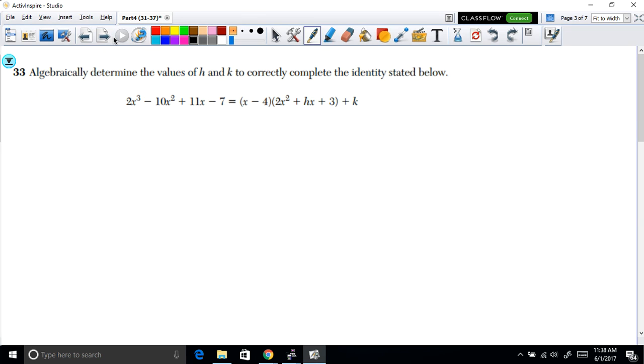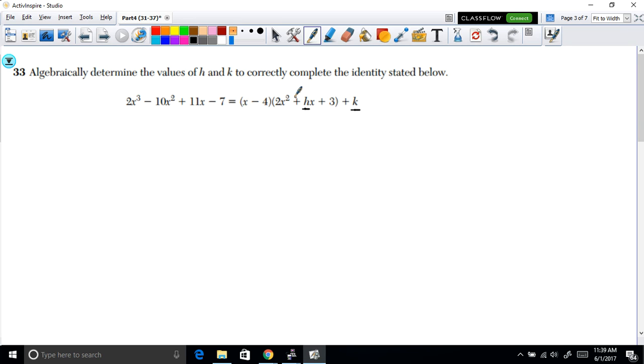Moving along. Now here in example 33, what we have is the following. They're asking us to algebraically determine the values of h and k to correctly complete the identity stated below. So what essentially they're asking us here is, if we look at the left side of the equation and the right side of the equation, we want to know what value of h, which is right here, and what value of k, which is right here, will make this a true statement.